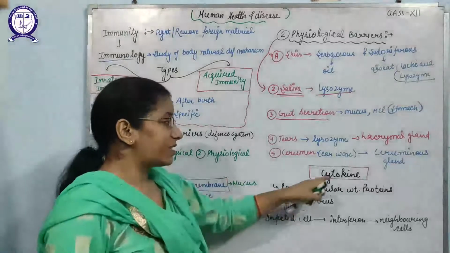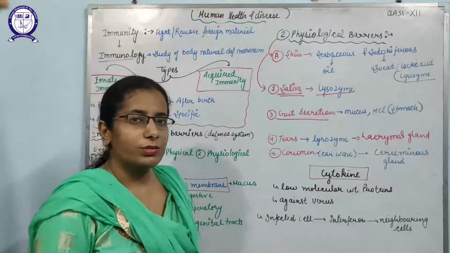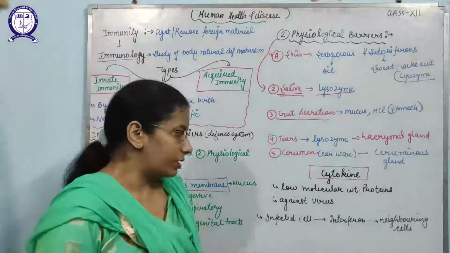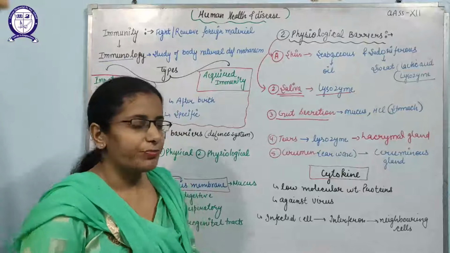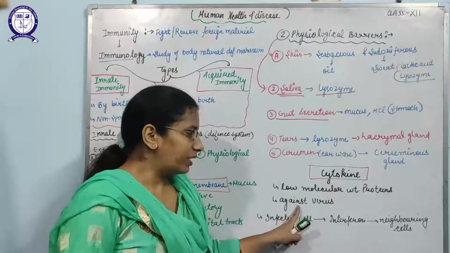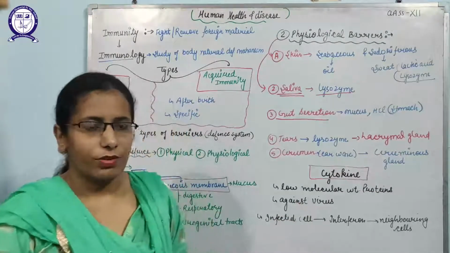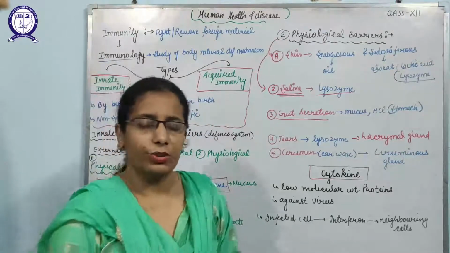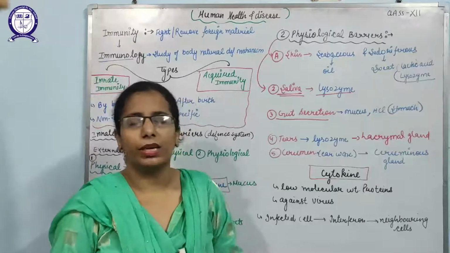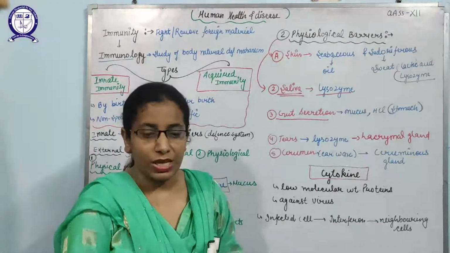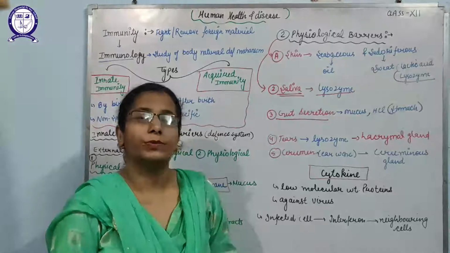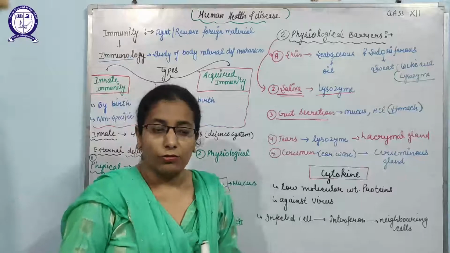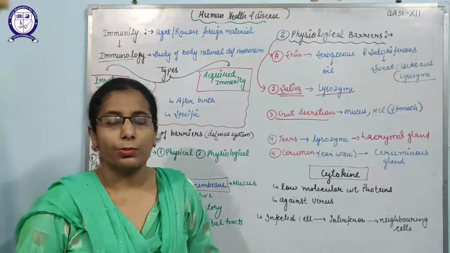After that, next is the cytokine barriers. Cytokine barriers include low molecular weight proteins, and it specifically releases these proteins against viruses. So what would happen if any virus attacks any of the cells of the body? That cell will definitely die because it is infected with the virus, and it is not possible for the infected cell to kill that virus, but the infected cells will release some interferons.